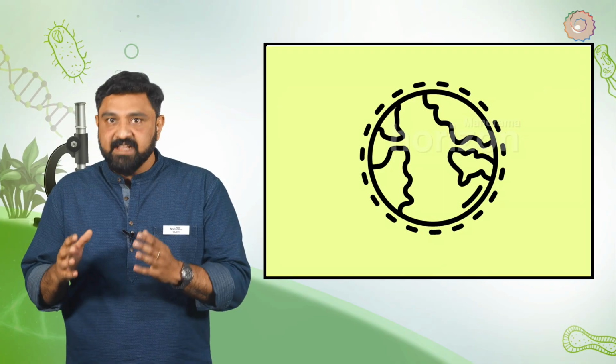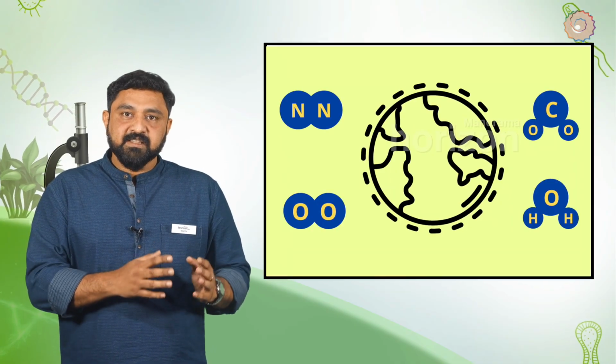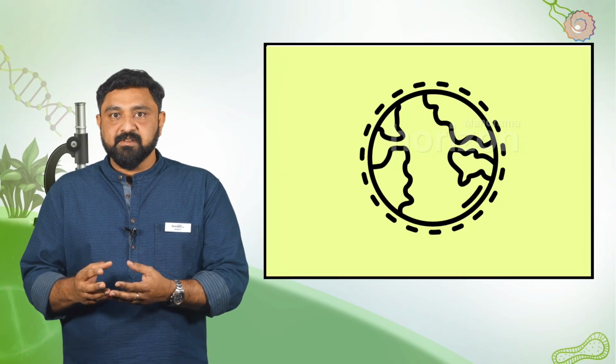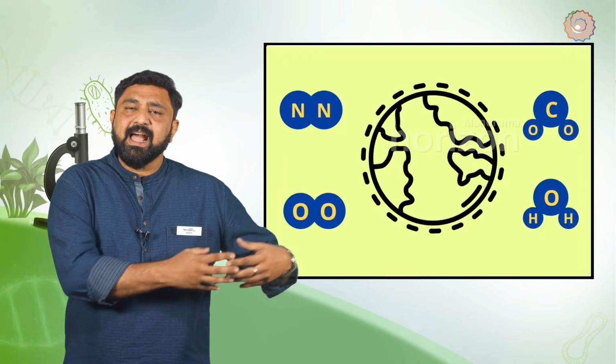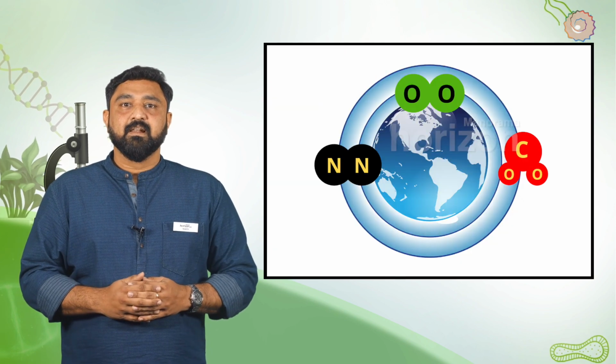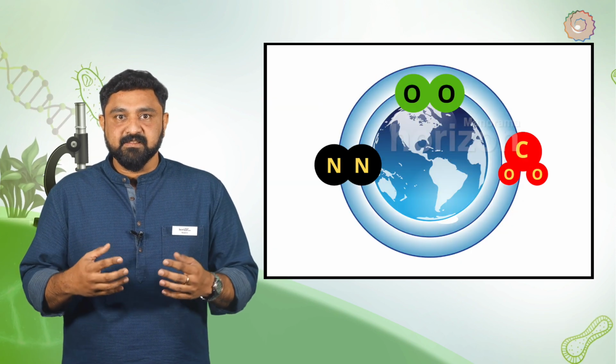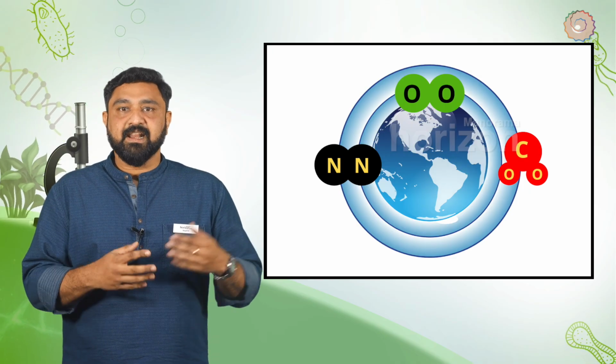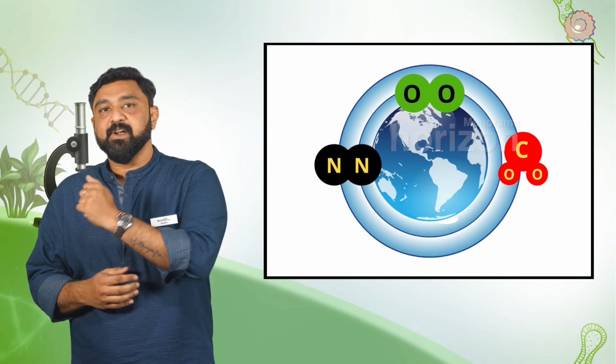Let us look at air as a natural resource. Air is a mixture of gases like nitrogen, oxygen, carbon dioxide and water vapor, and this rare combination is the reason behind the existence of life on Earth. Let us now focus on the atmospheric gases present on the Earth, like nitrogen, oxygen and carbon dioxide. Nitrogen is used to produce a number of organic molecules like proteins. Nitrogen is fixed in plants and is transferred to animals through the food chain.